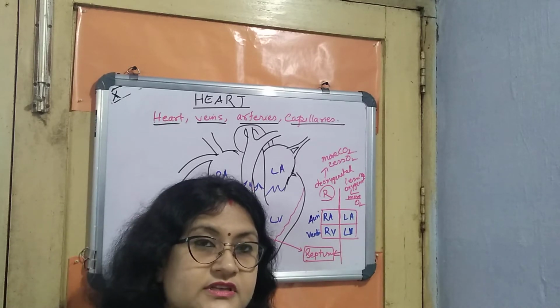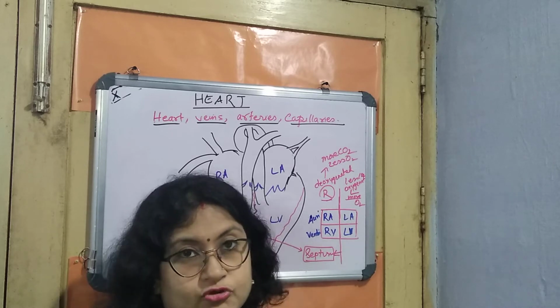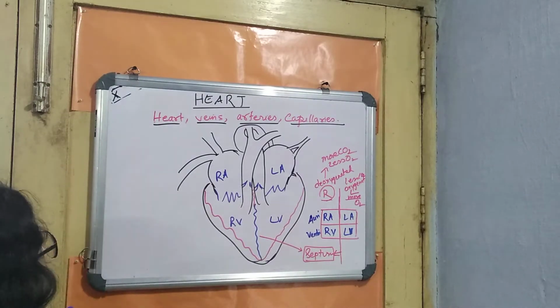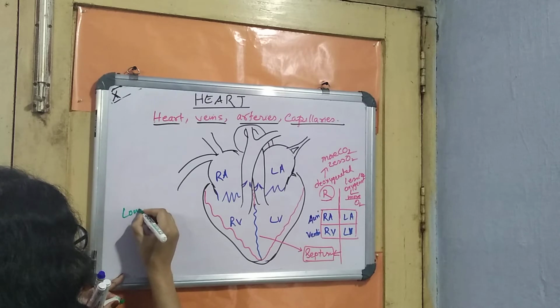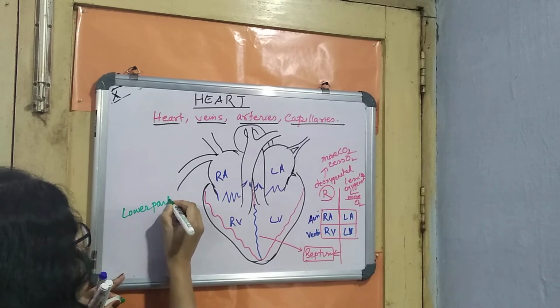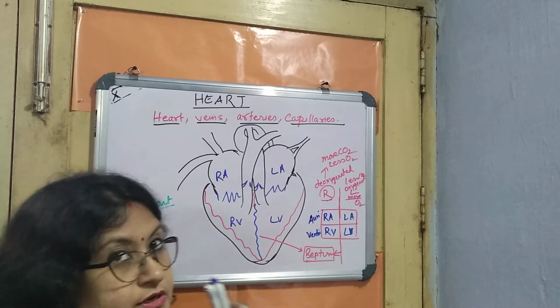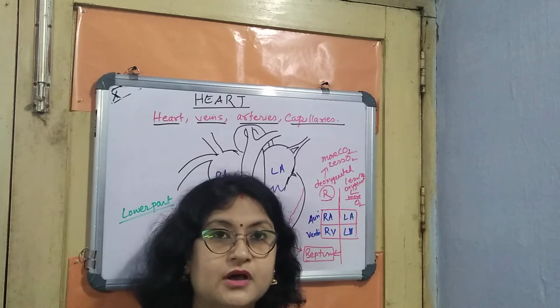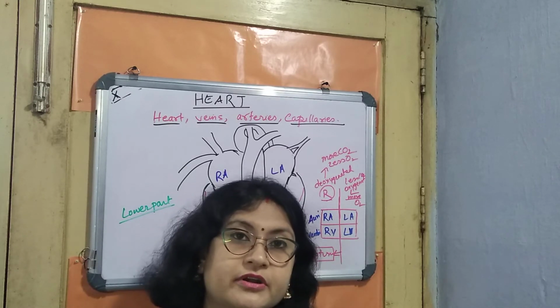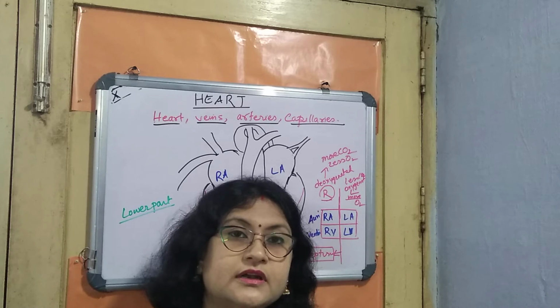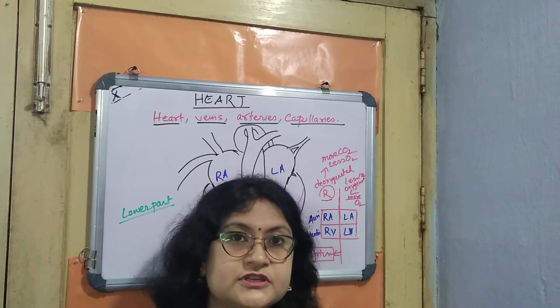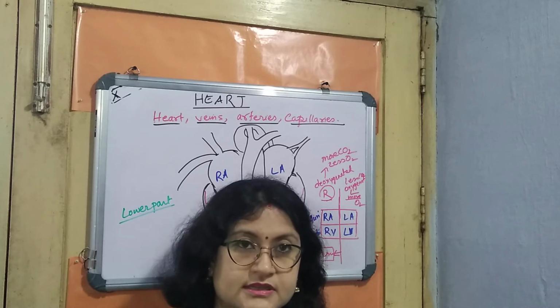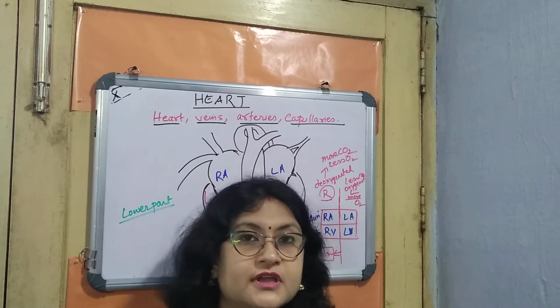You can also do the same thing in your copy when you are drawing it. So from the lower part of our body, meaning the abdominal part, from our legs, stomach, kidney and liver, the deoxygenated blood, which is a kind of impure blood, is coming and getting poured into the chamber.